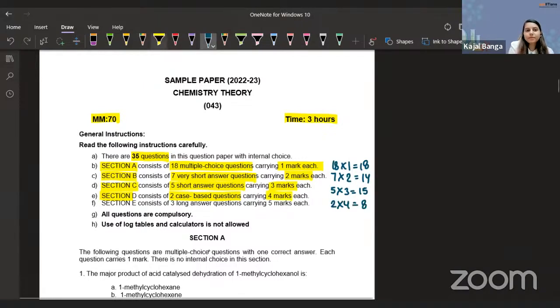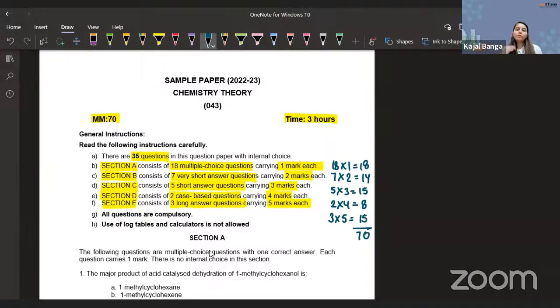Then your section E consists of 3 long answer kind questions carrying 5 marks each. So we can expect either an entire long question in which you have many of the organic reactions, or it can be parts, or it can be a numerical including more than one concept. So this 5 mark question can be in any way. So you have 3 questions of 5 marks, making a total of 15. If you just do the tally, it will give you a total of 70 marks.